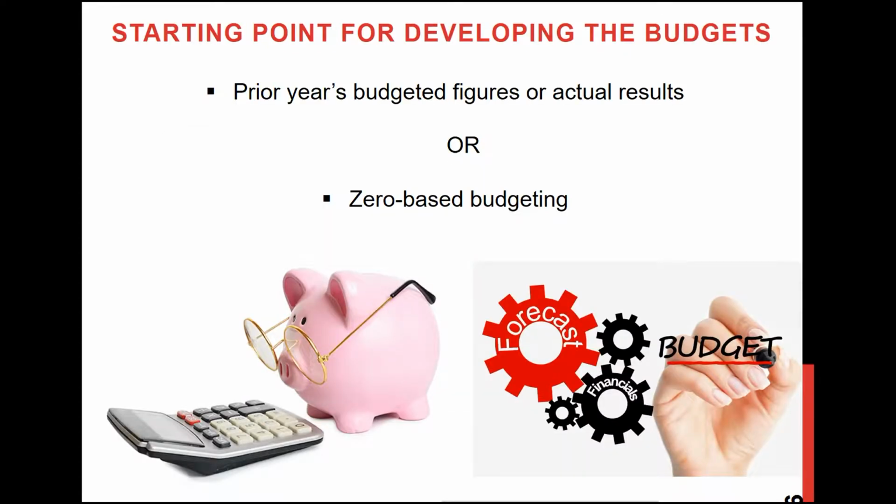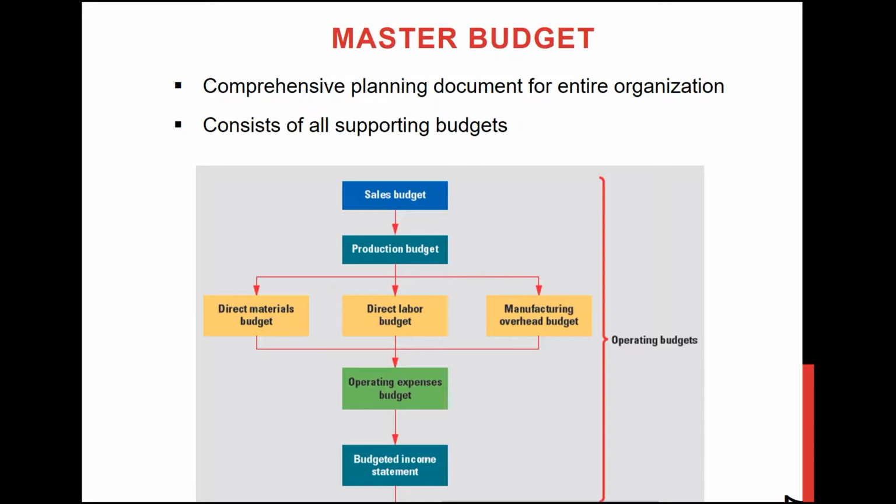So how could you do the budget? You could do the budgeting in two ways. For example, you could use your prior year's budgeted figures or your prior year's actual figures as a base number, and based on that you could prepare your next year's or next period's budget. Or you could do zero-based budgeting, which means starting from scratch.